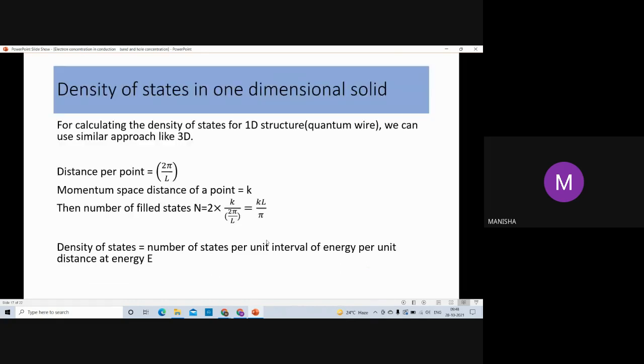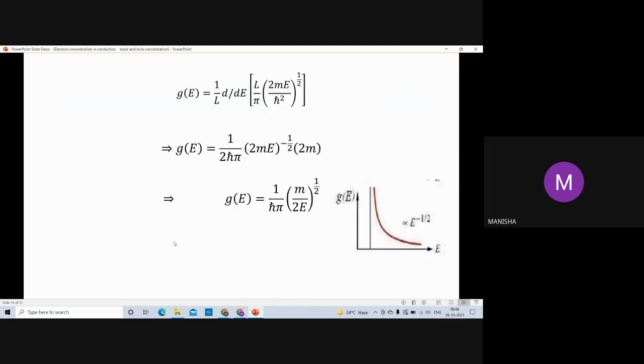Then for a one dimensional solid. For calculating the density of states for a one dimensional structure, like quantum wires, we can use a similar approach as 3D. Here, distance per point, and then the momentum space distance of a point is equal to k. Then we find the filled states, then the density of states.